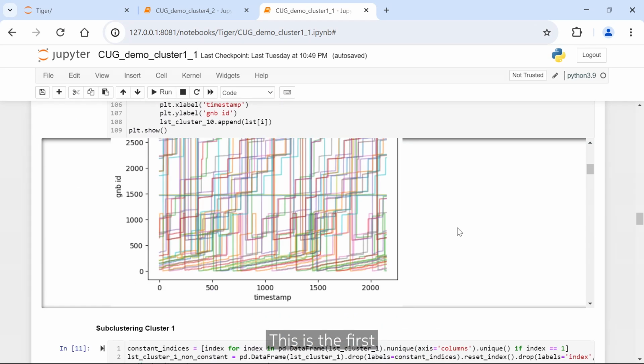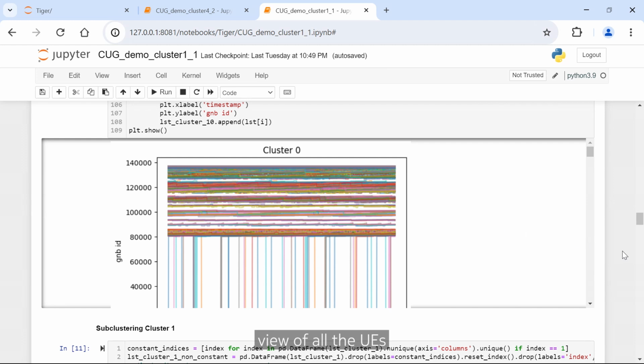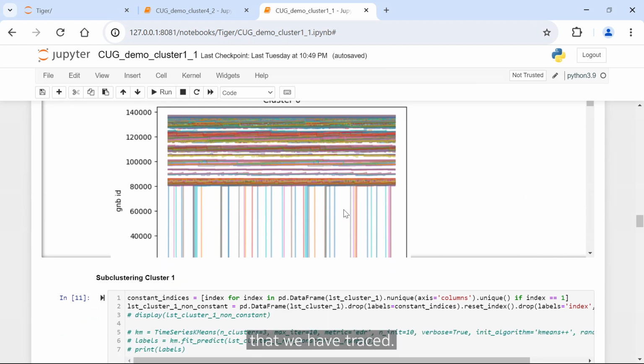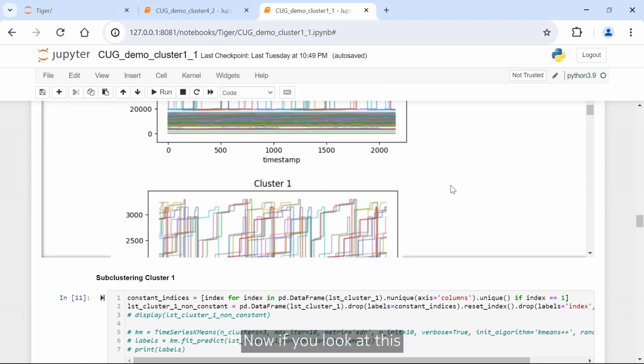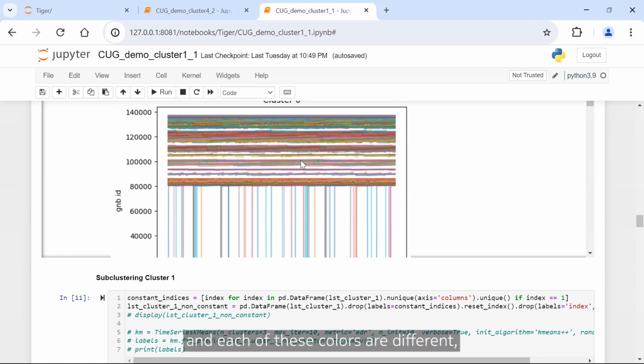This is the first view of all the UVs that we have traced. On the y-axis, we have G-node B ID. And on the x-axis, we have timestamp. Each of these colors is a different UV that we are trying to model. Now, if you look at this data, it doesn't tell you anything. We cannot model anything. This is all over the place. So that's where AI comes in.